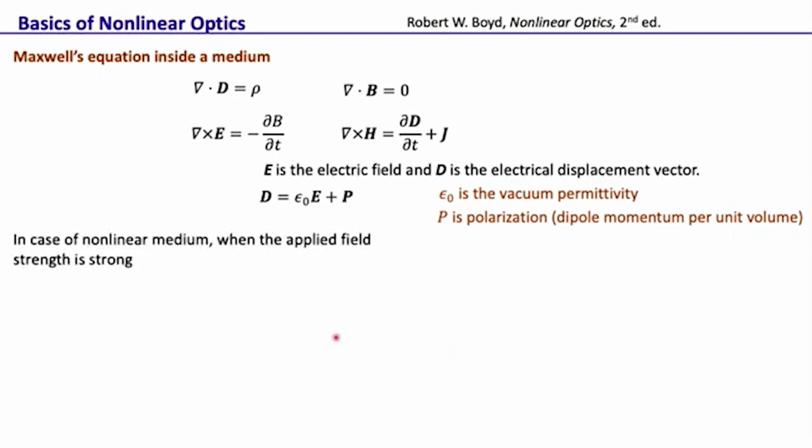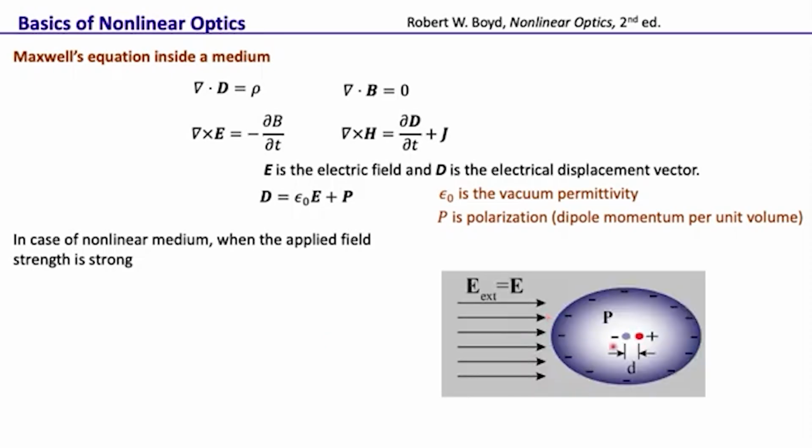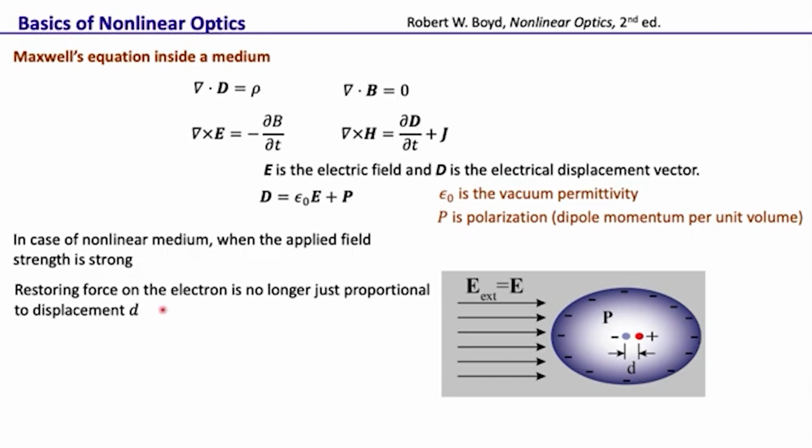Now in the case of a nonlinear medium, which essentially means that the applied field strength is very strong, the electron cloud gets displaced from the positively charged nucleus by a much larger amount than when the field was not so strong. As a result, the restoring force on the electron is no longer just proportional to the displacement D, but also proportional to D square and so on. And as a result, the polarization, which was earlier just proportional to D and hence E, is now also proportional to E square and E cubed and so on.